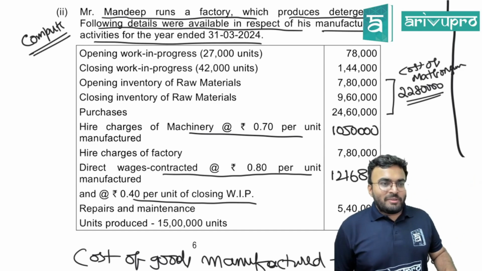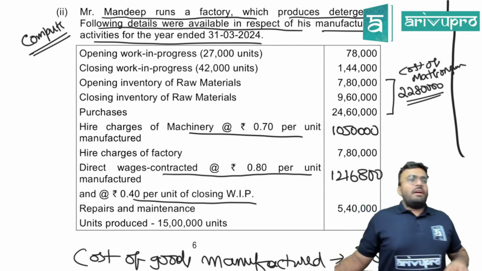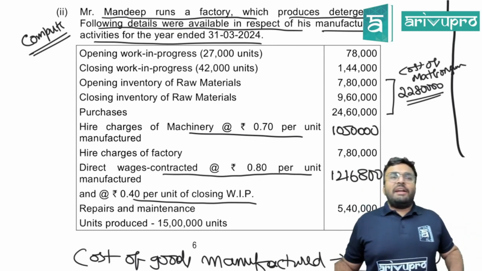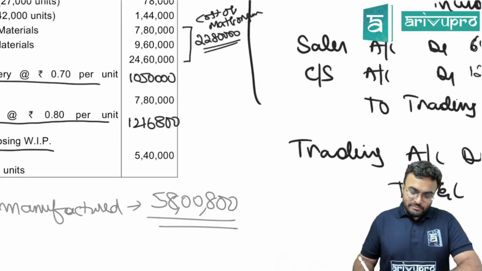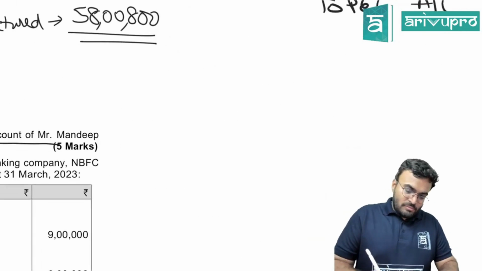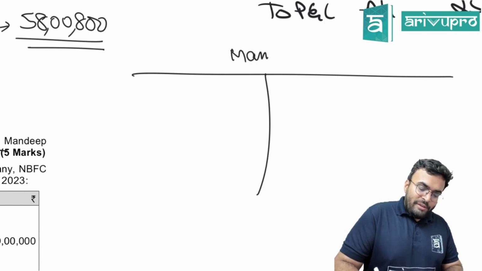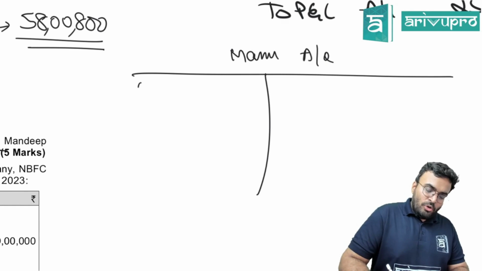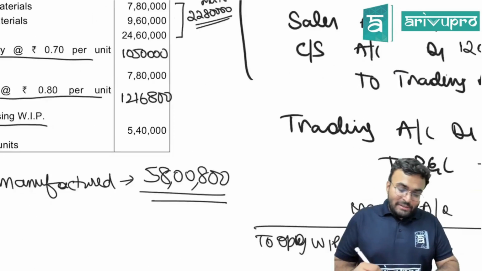Open the book and start solving. Prepare manufacturing account. Are you getting cost of goods manufactured at 58,800,000? No? Yes? Manufacturing account. To opening WIP. How much is the opening WIP? 78,000.